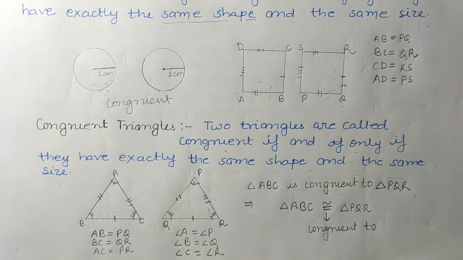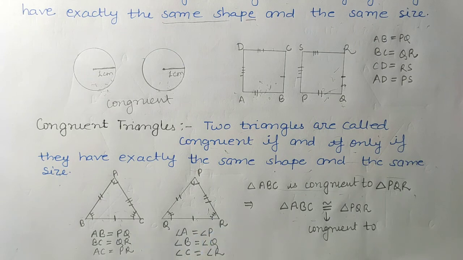So AC and PR are corresponding sides. Angle P is covering angle A, so these are corresponding angles. Angle Q is covering angle B, so these are corresponding angles. Angle R is covering angle C, so these are corresponding angles.